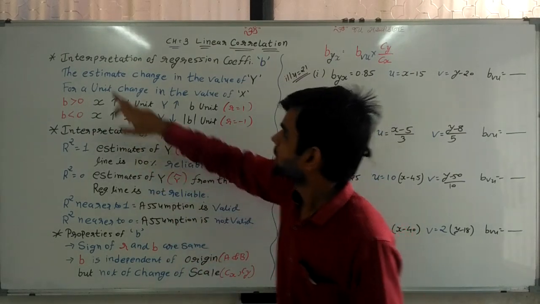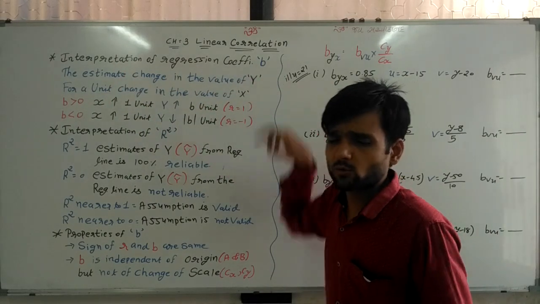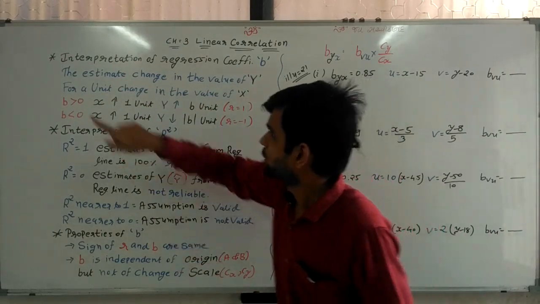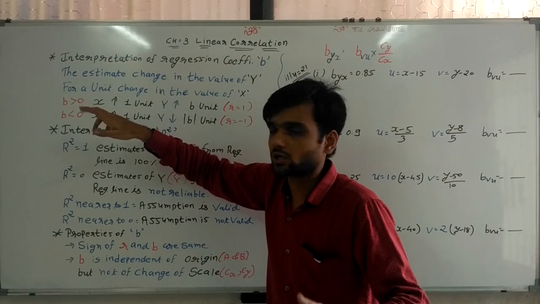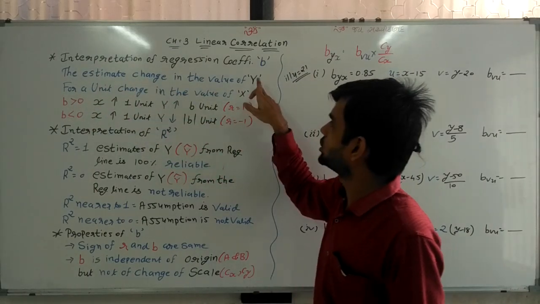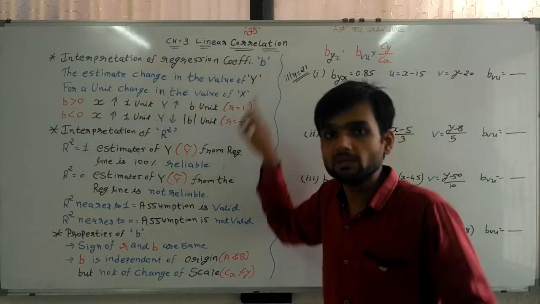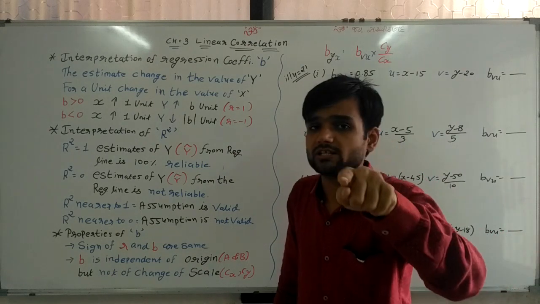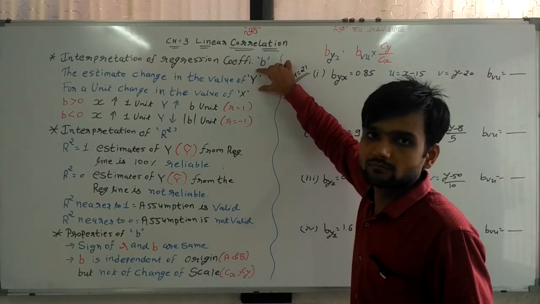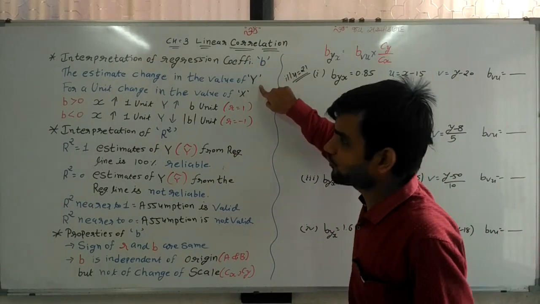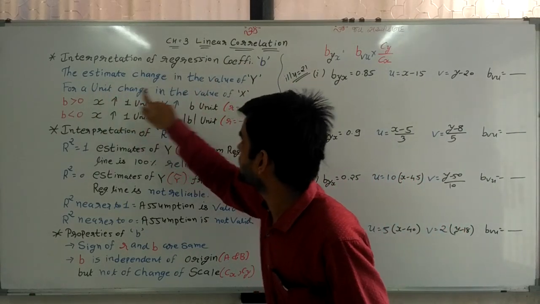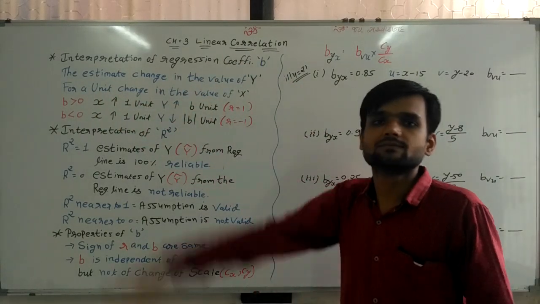So, interpretation of b. What does it mean? b means the estimated change in the value of y for a unit change in the value of x.